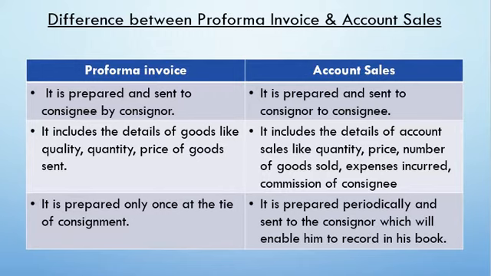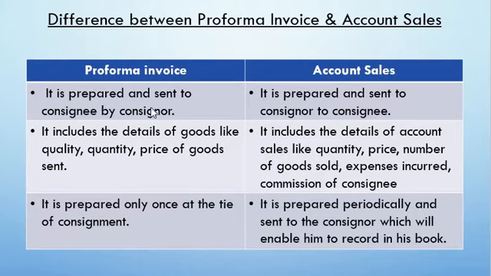In case of account sales, when the consignee is selling the goods, he prepares the account sales. Pro forma invoice is prepared by the consigner and sent to the consignee, whereas account sales is prepared by the consignee and sent to the consigner.